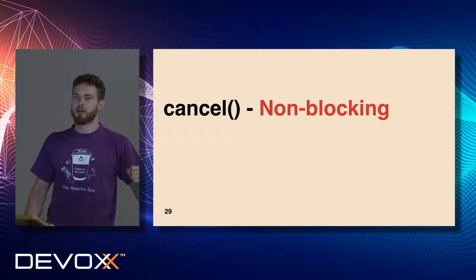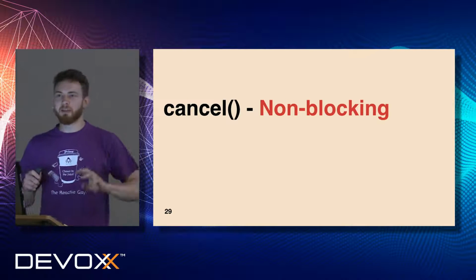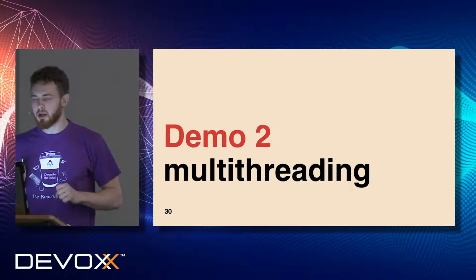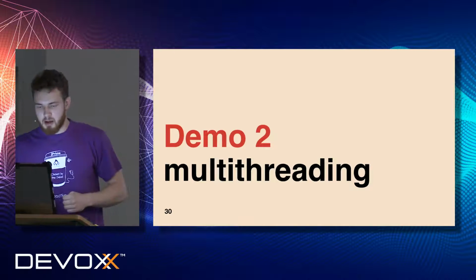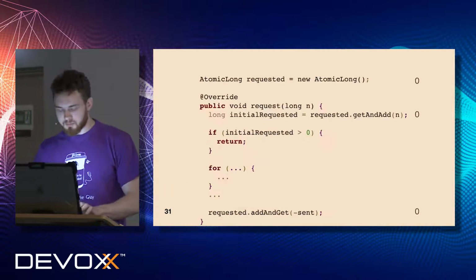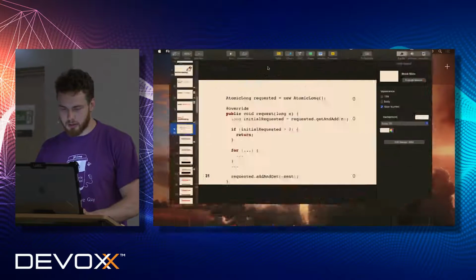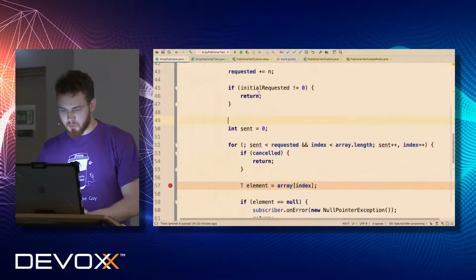Does it make sense? So these are basically the 3 rules which we have to follow in order to start improving our publisher. So let's go back to our code.